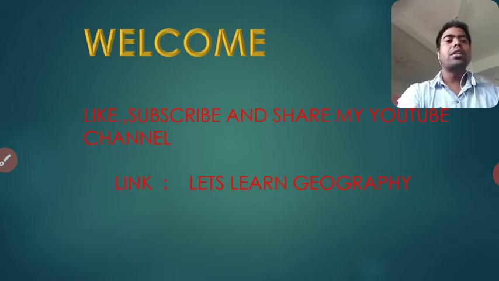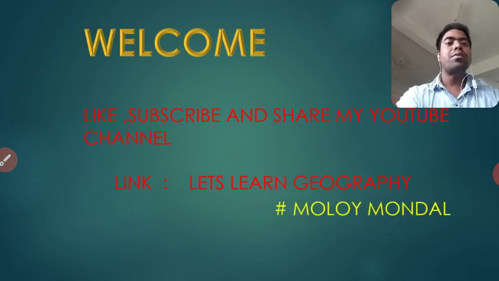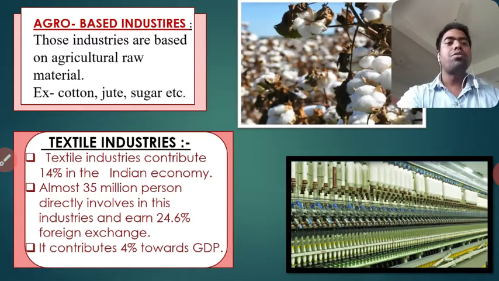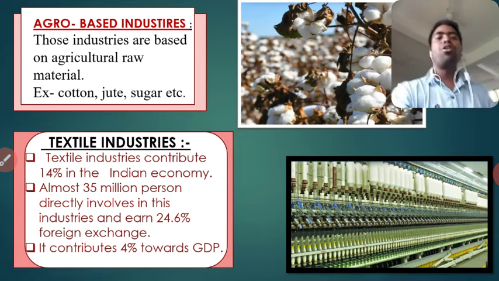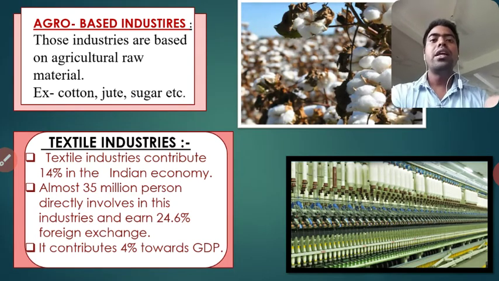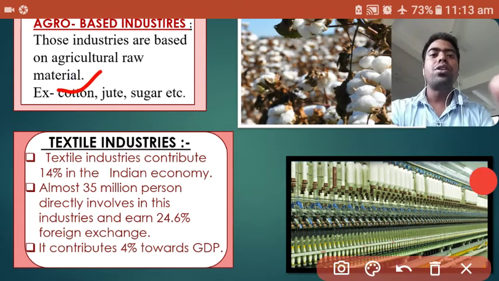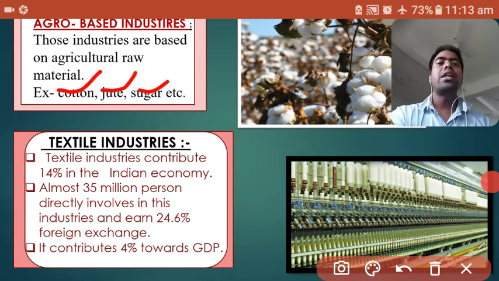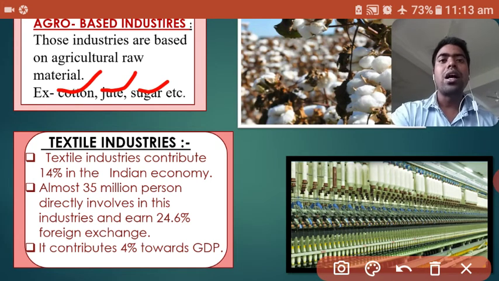Today we are going to start lecture 2 of class 10, Manufacturing Industries, chapter number 6, the next topic. In today's topic we are going to start with agro-based industry. What is agro-based industry? Those industries that are based on agricultural raw materials as inputs are known as agro-based industries, such as cotton, jute, and sugar. Their raw materials come from the agricultural field.